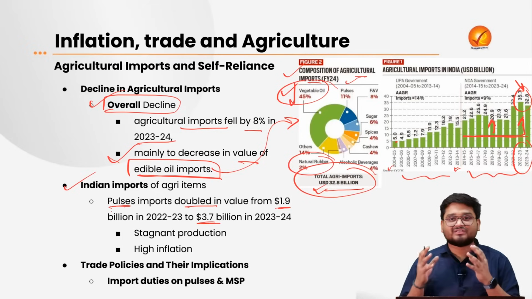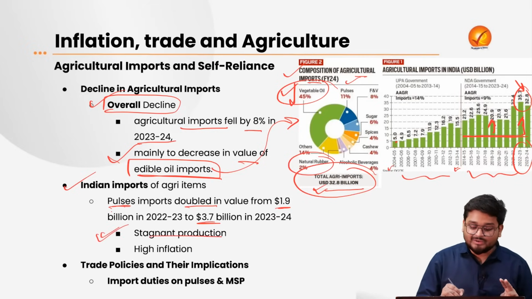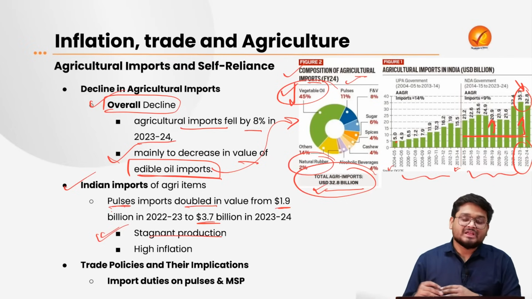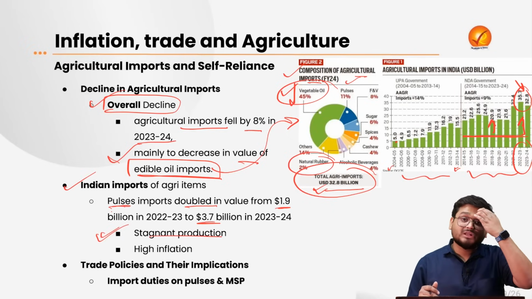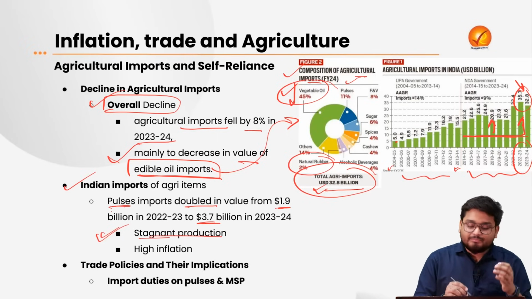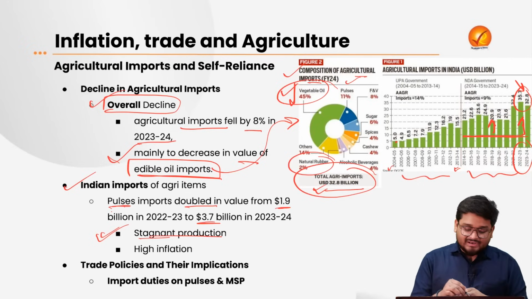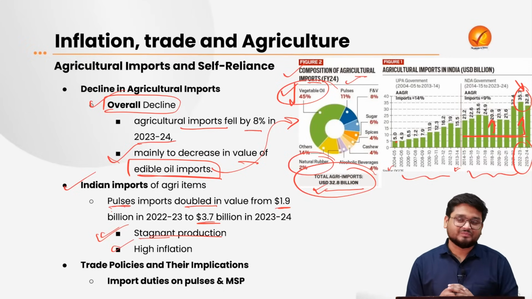And we have to understand this is mainly for two reasons. Firstly, because the domestic production of pulses is not increasing over a period of time. We have to understand India is majorly dependent on imports when we talk about pulses, because the domestic conditions on the production side of the pulses are not healthy. Next, we have also seen a high amount of pulses inflation in the nation too.